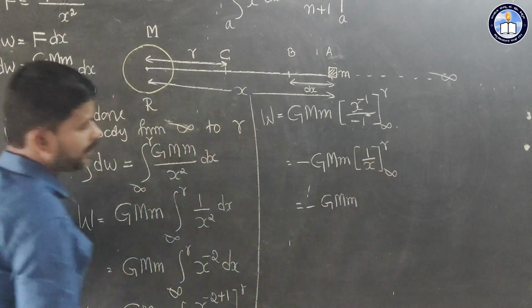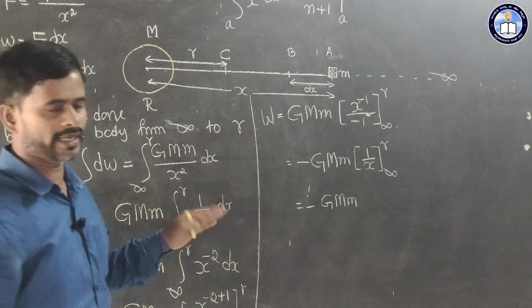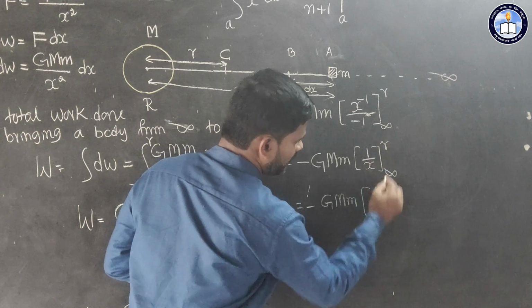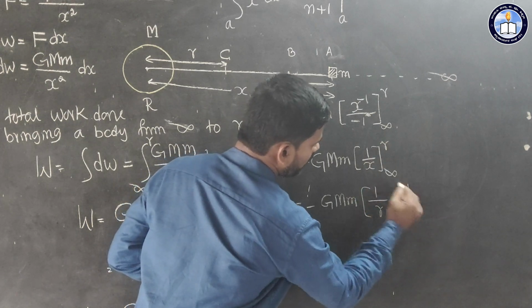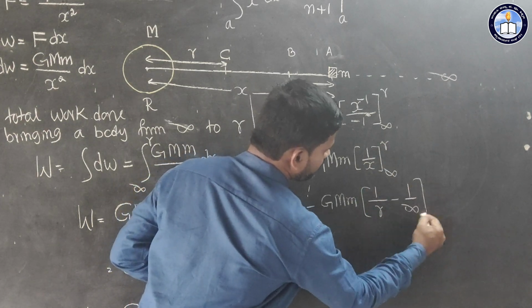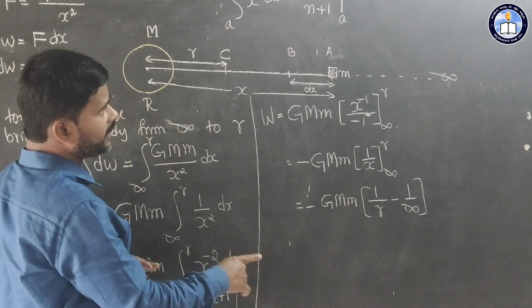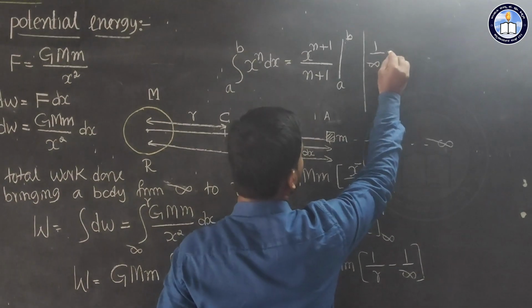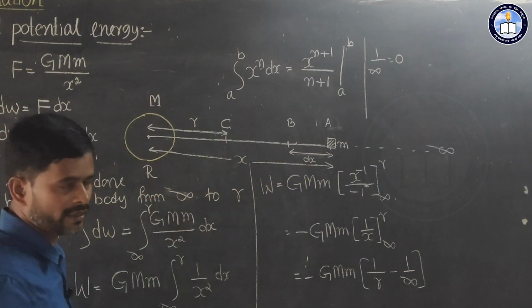So this minus G into m. I will apply the limit, first upper limit, next lower limit. So 1 by, in place of this x you have to write the upper limit, that is R, minus 1 by lower limit, 1 by infinity. Already we know 1 by infinity is nothing but 0.